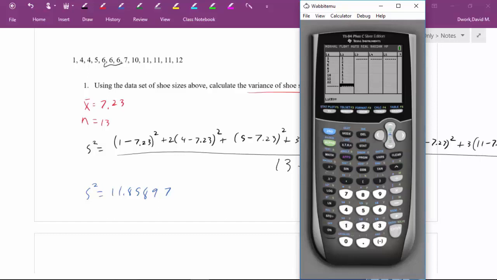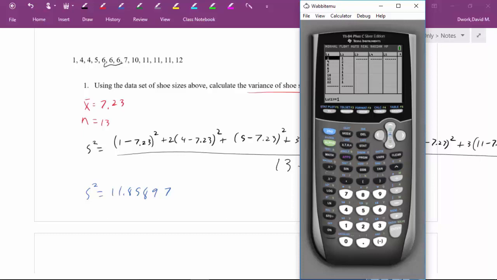Now, for those of you who have something in your list and need to clear it out, or when you're doing another problem and you need the values to go away, here's how you do it. You arrow up to the very top. Whatever you do, do not press delete, because then the whole L2, L1, L3 will go away and you will lose it. Instead, press clear, right below the down arrow in the directional pad, then hit enter, and that will clear out the data. All right, so now we have our values in for L1 and L2.